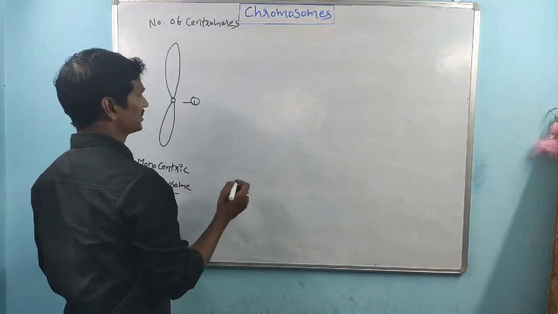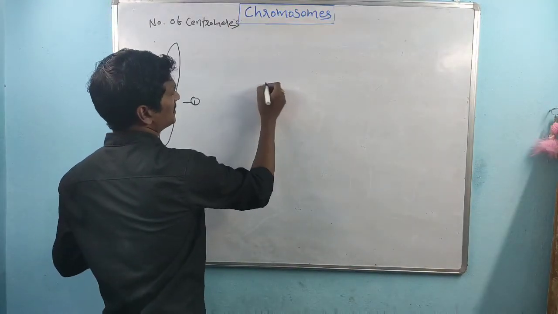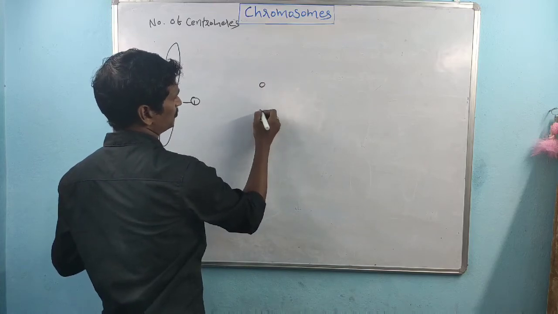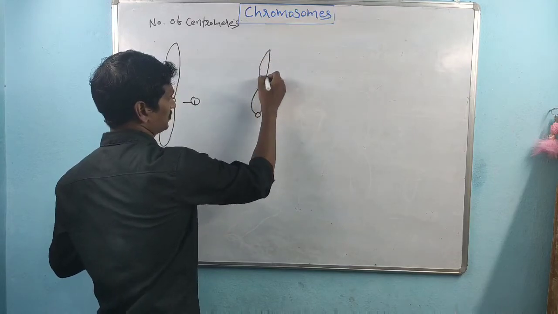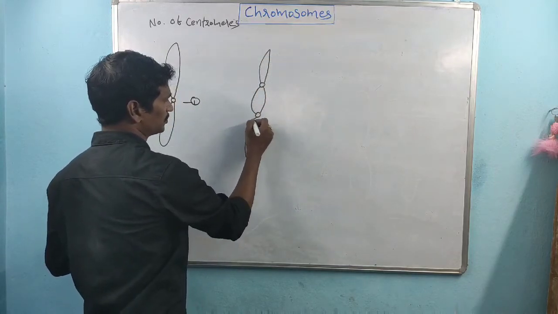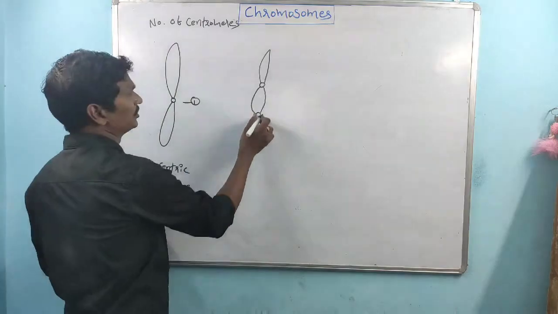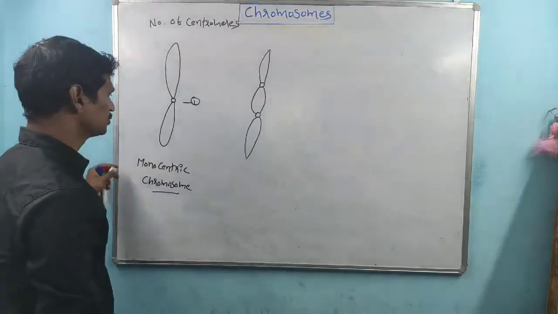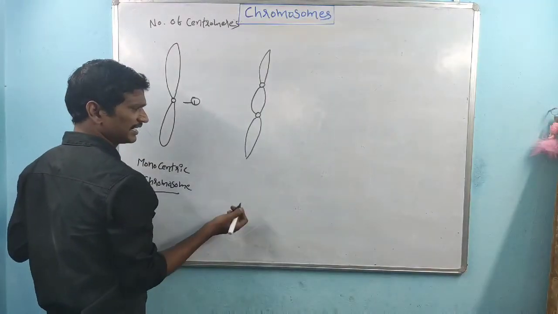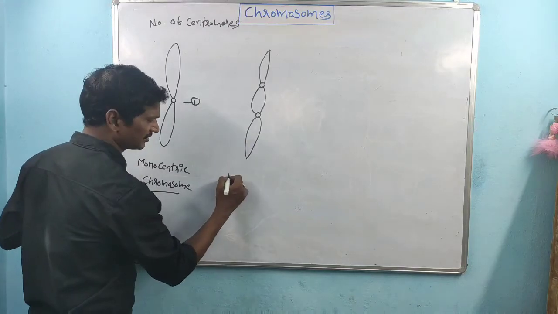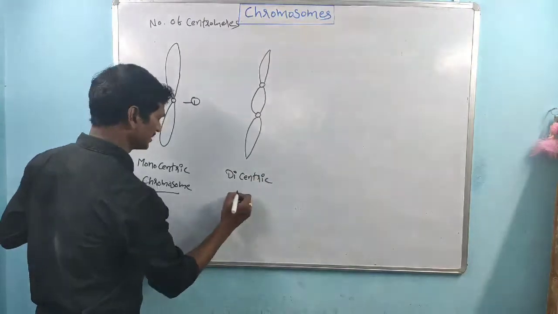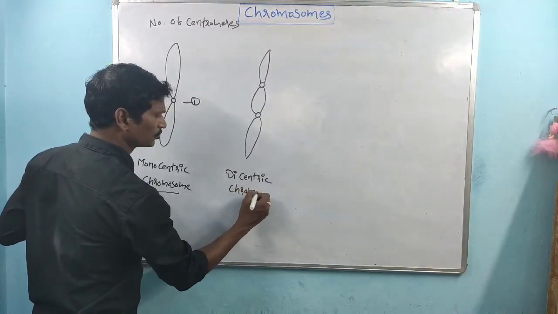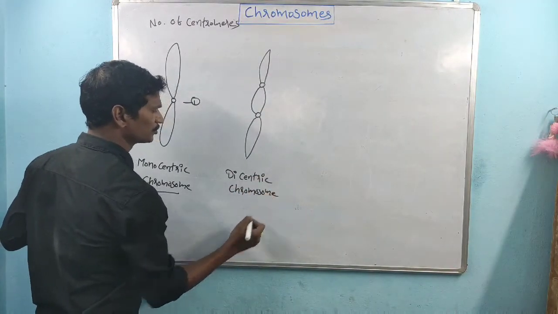The first one is monocentric. The next one is dicentric. See, this is the chromosome. In some chromosomes, two centromeres are present. So the condition is called dicentric or bicentric chromosome, right?